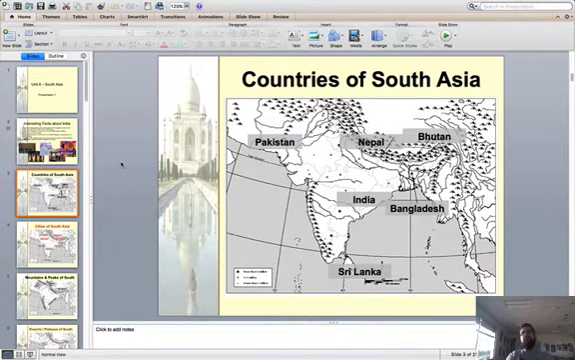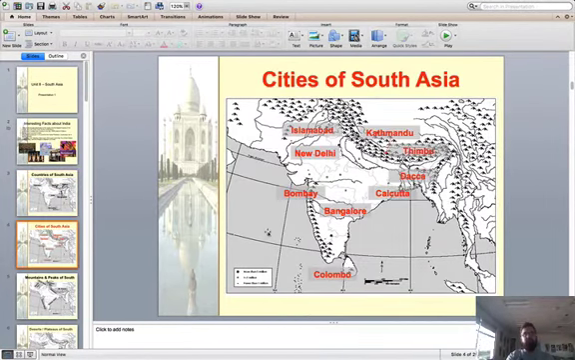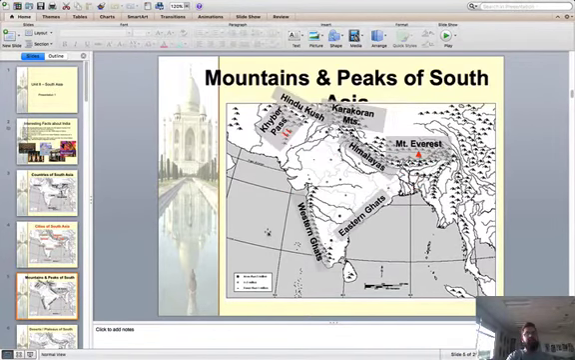All right, so real quick, countries of South Asia. You got Pakistan, Nepal, Bhutan, India, and Bangladesh. These are the countries that will be on the map quiz for South Asia. And then, of course, Sri Lanka down here as well. Cities, you won't really need to know these on the quiz specifically, but these are your major cities. So ones you probably heard of before, like New Delhi, Bombay, Calcutta, stuff like that.